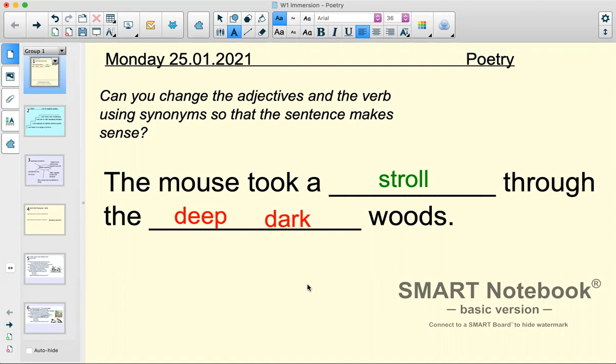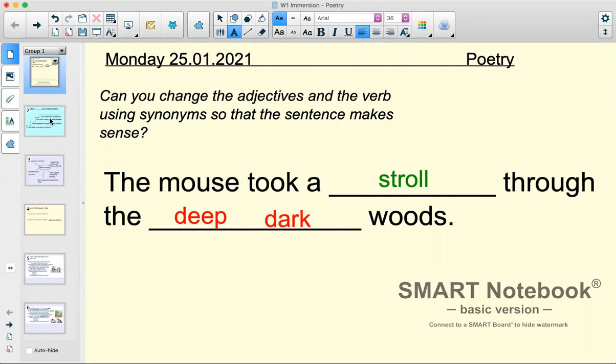So, your job today is to have a look at the verb, which is stroll in green, and have a look at the two adjectives. And I want you to choose a different verb and different adjectives to go in this sentence that will still make sense. So, pause the screen, have a little go at writing this sentence, but changing the verb and the adjectives.